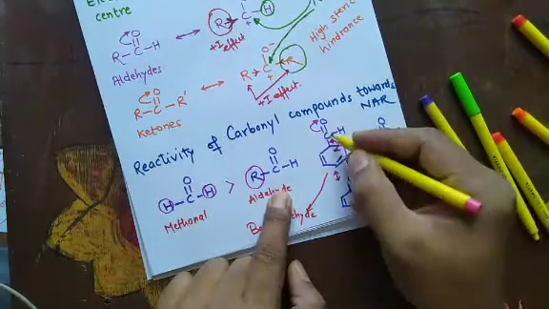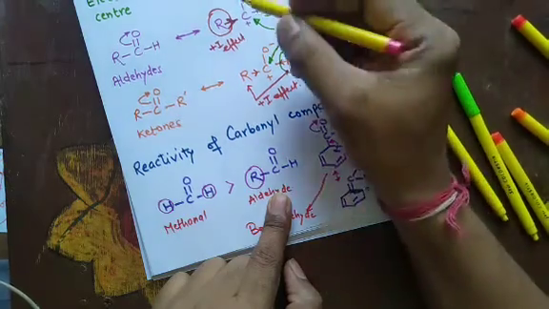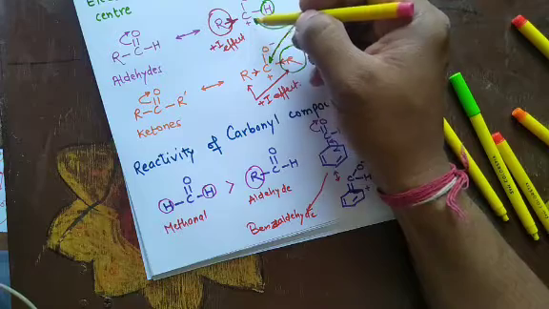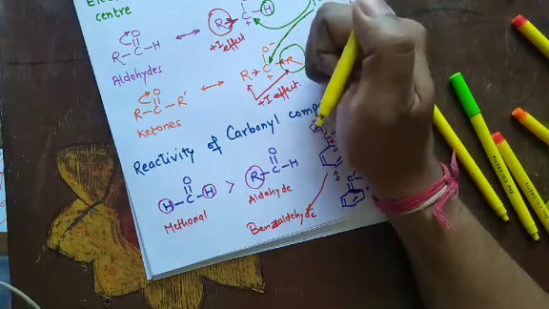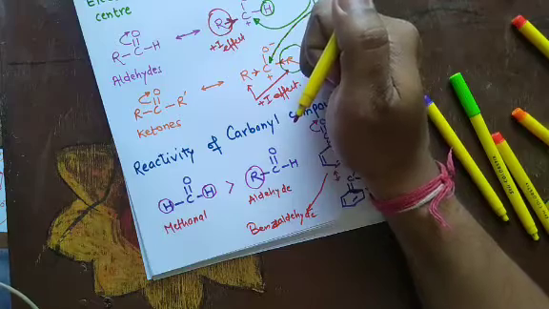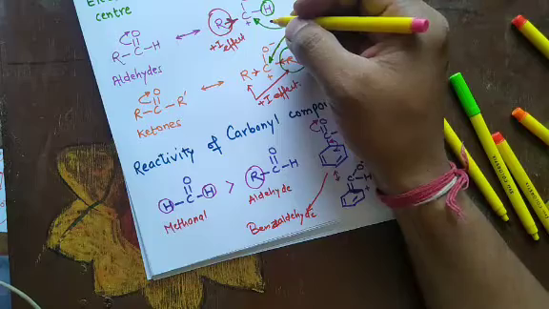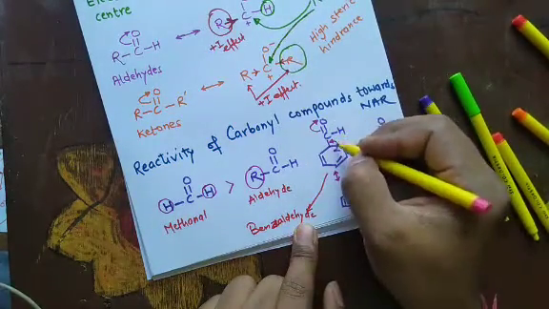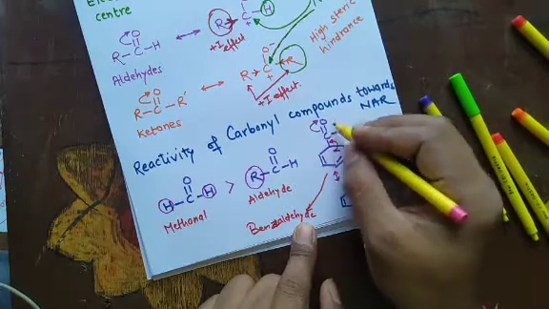Now what about aromatic aldehydes? We have seen that if the carbonyl carbon has less positive charge, then it will have less tendency to react with the nucleophile. Since in aromatic aldehydes there can be a minus R effect. In benzaldehyde the minus R effect takes place.